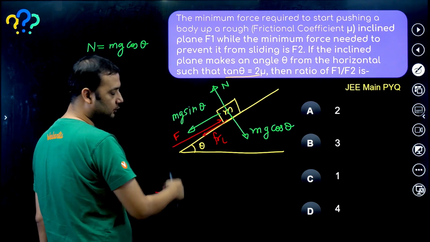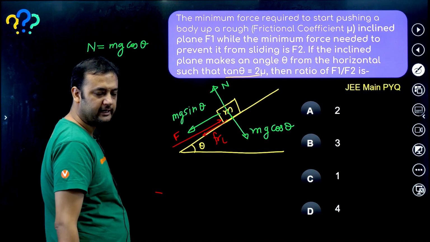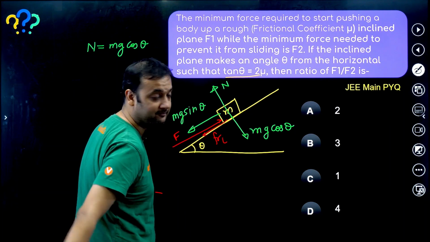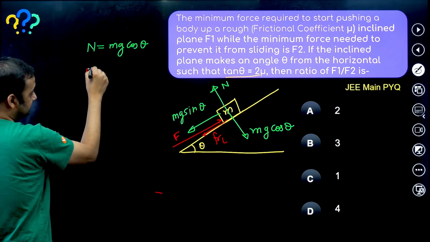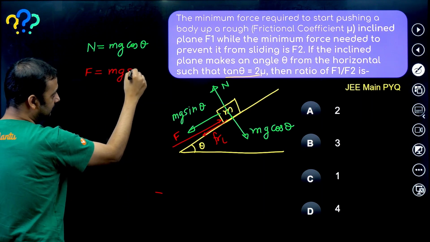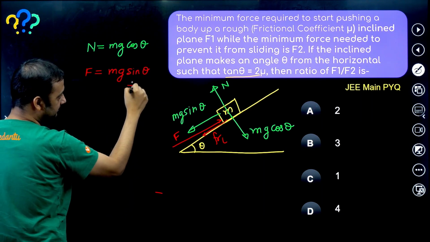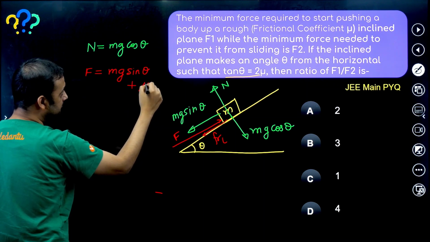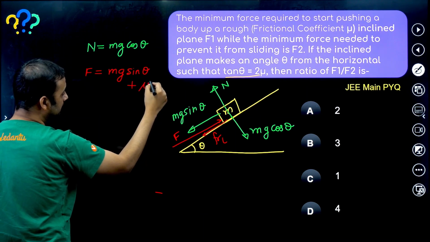Friction is also acting down, right? Because slipping is going to happen in the upward direction. So can we say that this F will be equal to mg sin theta plus limiting friction, which is mu into normal.